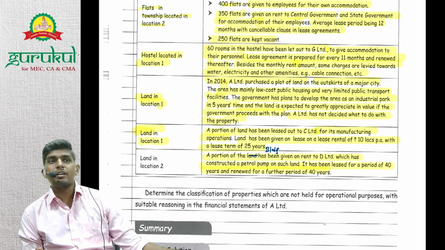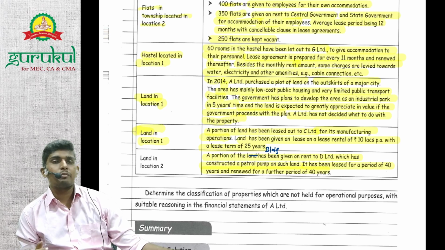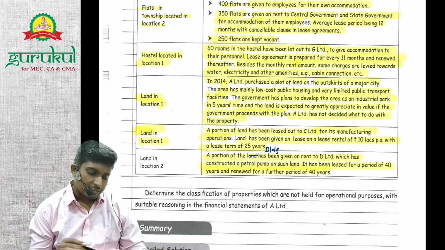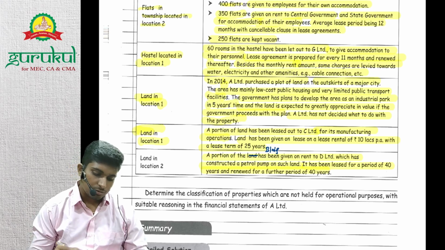But building doesn't have unlimited life. So if the building life is 80 years and you have given rent for 80 years, right? Then it's a complete finance lease. And you need to de-recognize the asset. So in this case, anyways, it's land. So no problem, right?